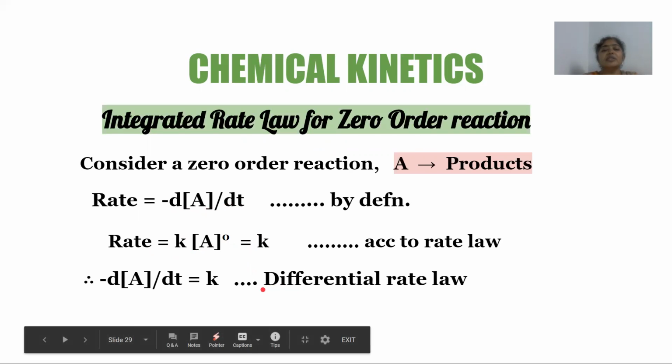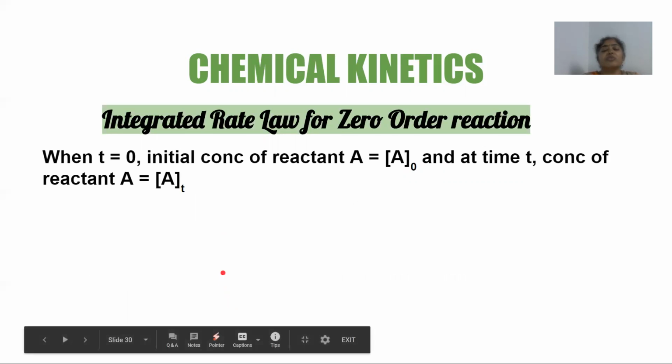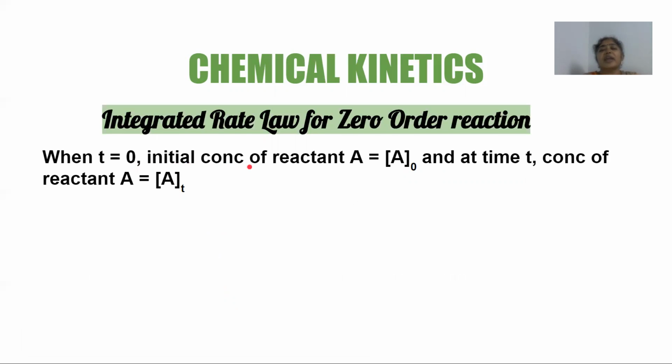On rearranging this equation, I get dA equals minus K dt. Now we shall integrate this expression. Before integrating, let us understand the limits for the integration. The initial limit will be when time equals 0. That means the initial concentration of the reactant A can be denoted by A0.